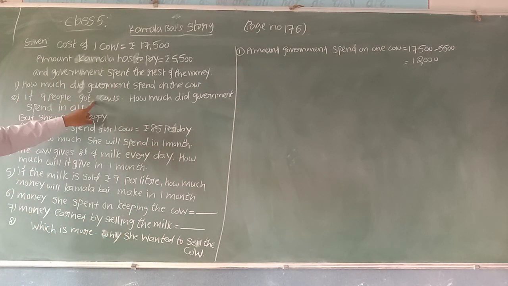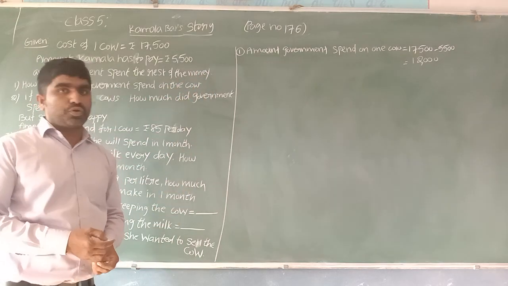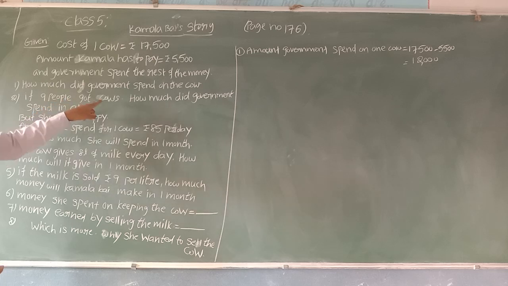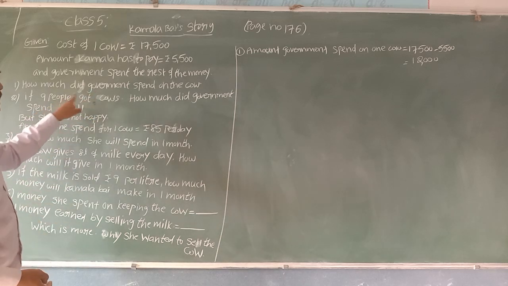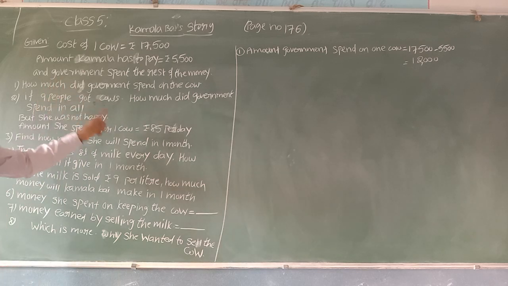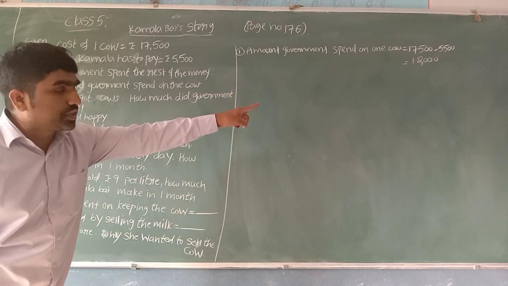If 9 people got cows, how much did the government spend in all? So for one cow, the government is going to spend 12,000 rupees. Then what is the amount spent by the government for 9 cows? 9 people got cows, so one person, one cow. 9 people means 9 cows. The amount spent by the government for one cow is equal to 12,000 rupees.